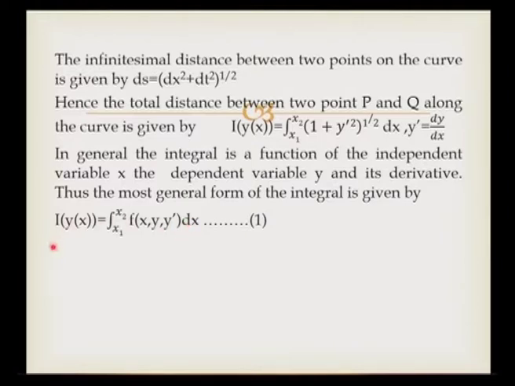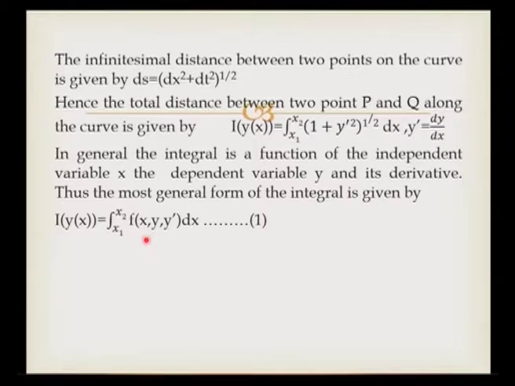This general form of integral consists of x, the independent variable, y, the dependent variable, and y prime, the derivative of the dependent variable.